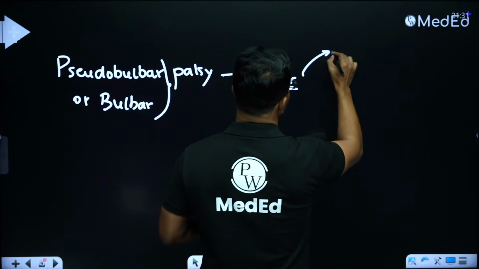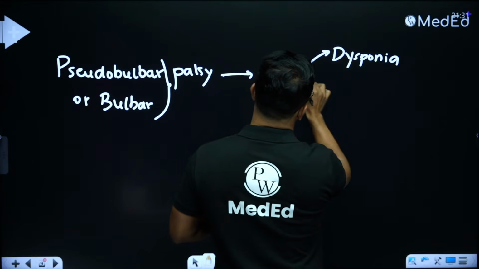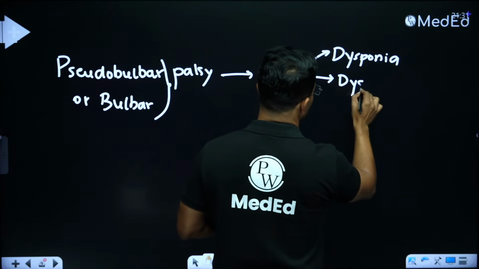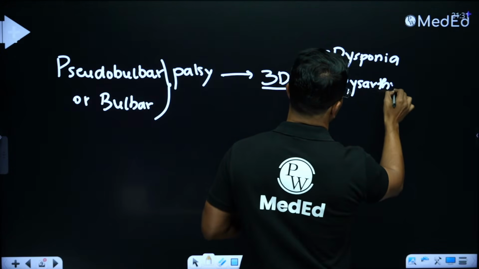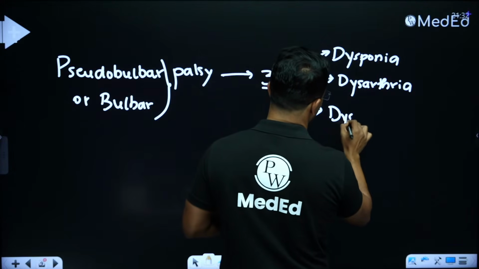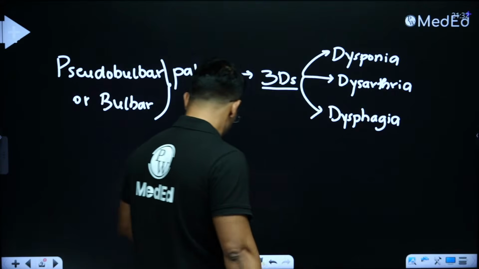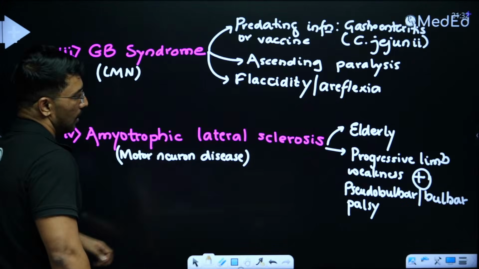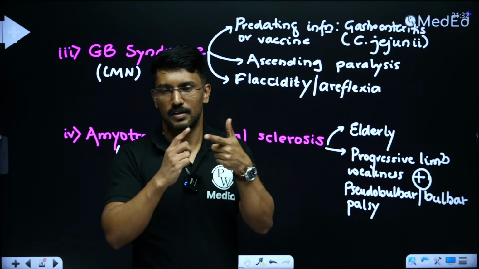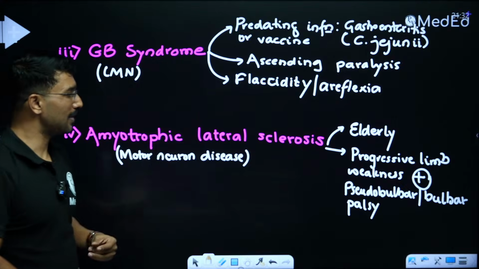The first D is dysphonia, difficulty to produce voice. Second one, difficulty in articulating the words. We will call it dysarthria. And the third one, difficulty to swallow food. We will call it dysphagia. So any question which talks about someone having progressive weakness of the limbs and then the 3Ds, dysphonia, dysarthria, dysphagia, may be a pointer towards amyotrophic lateral sclerosis.